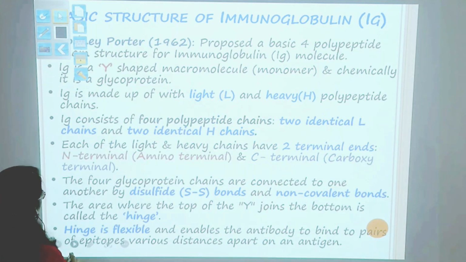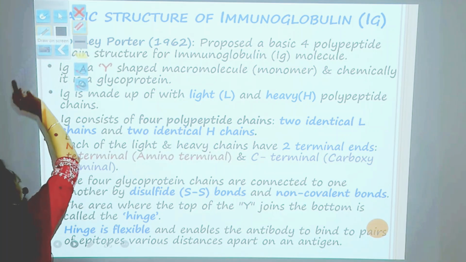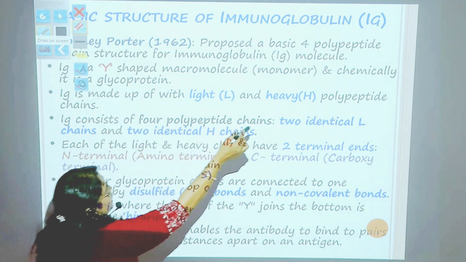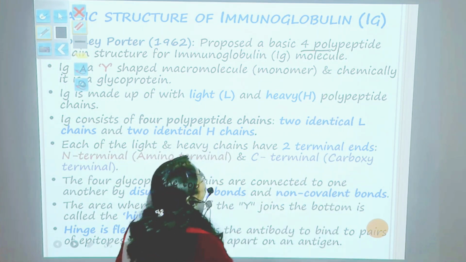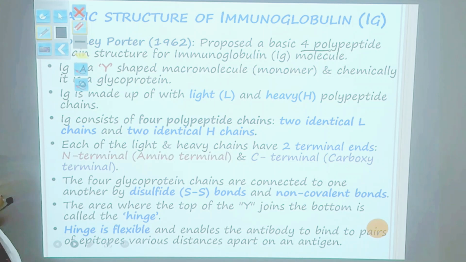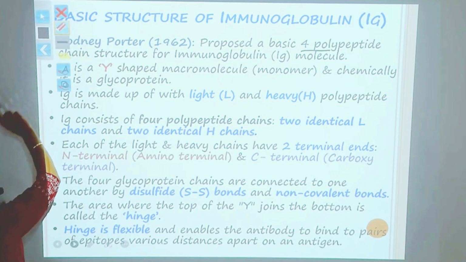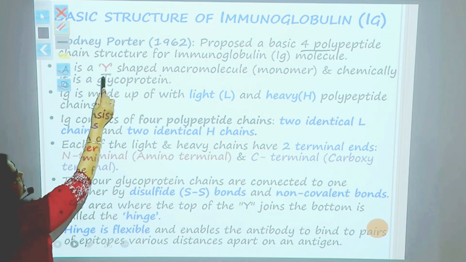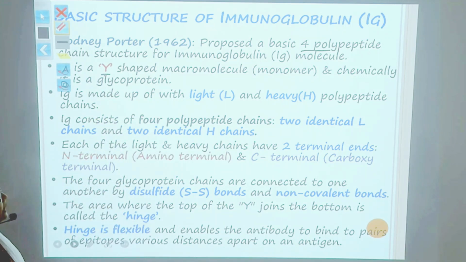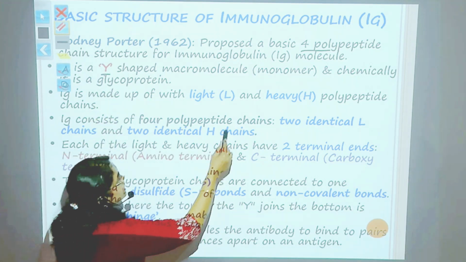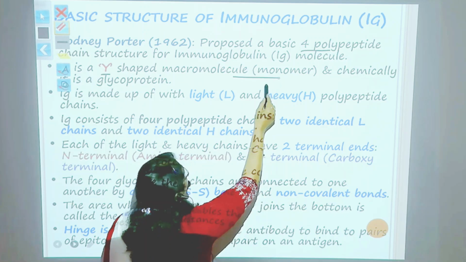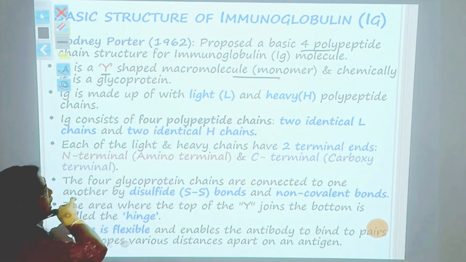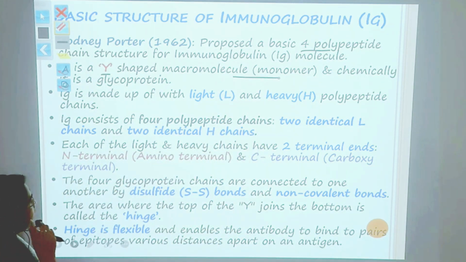The structure suggests that it has four polypeptide chains in a Y-shape, and each single polypeptide chain has a C terminal and an N terminal.